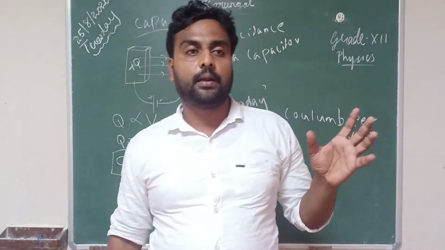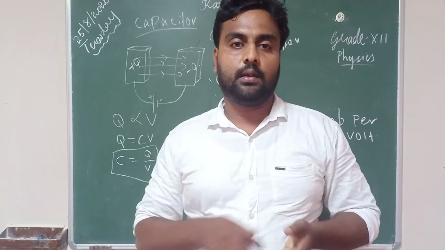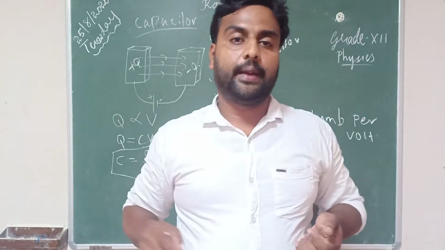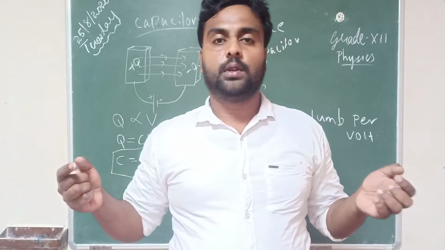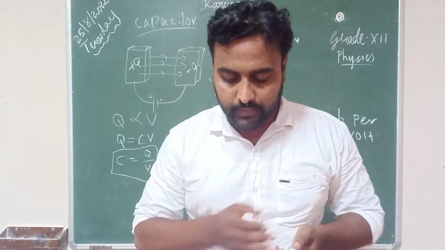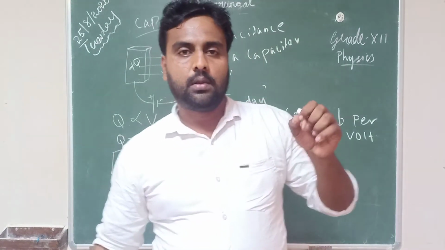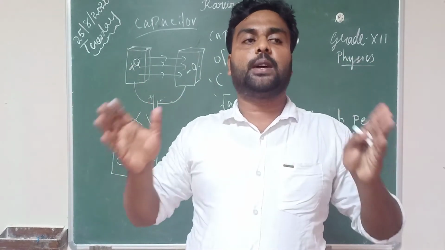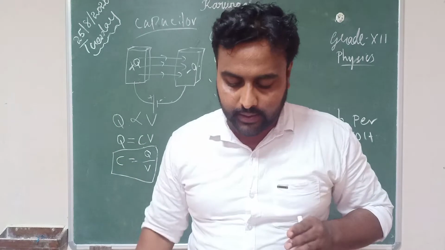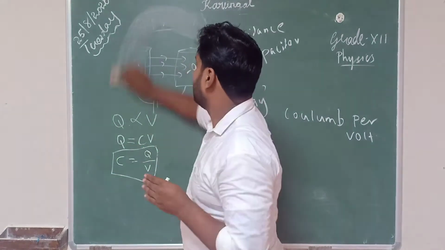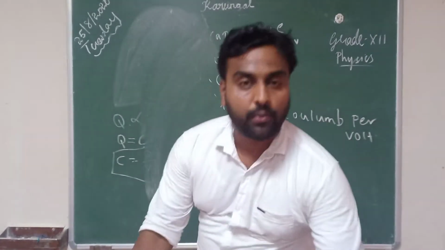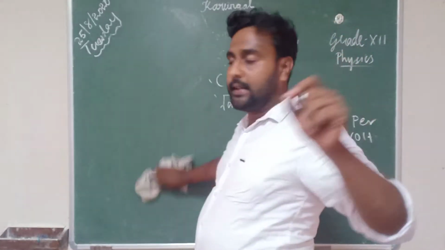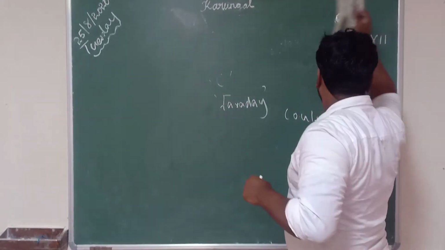And the unit of capacitance, in honor of Michael Faraday, is the farad, or you can use coulomb per volt. Now the next topic: how to find the capacitance of a capacitor. It's a small derivation.